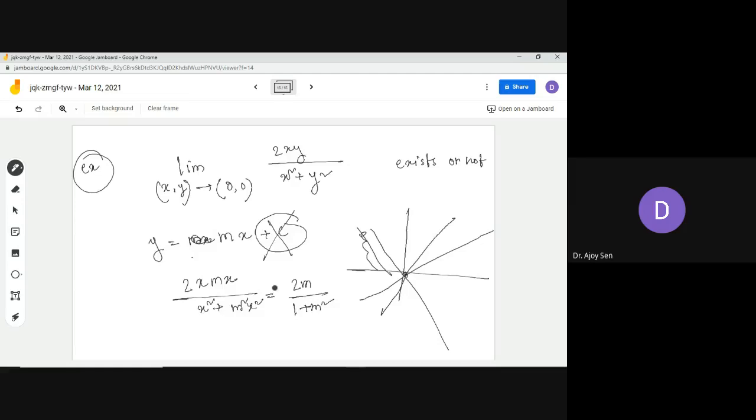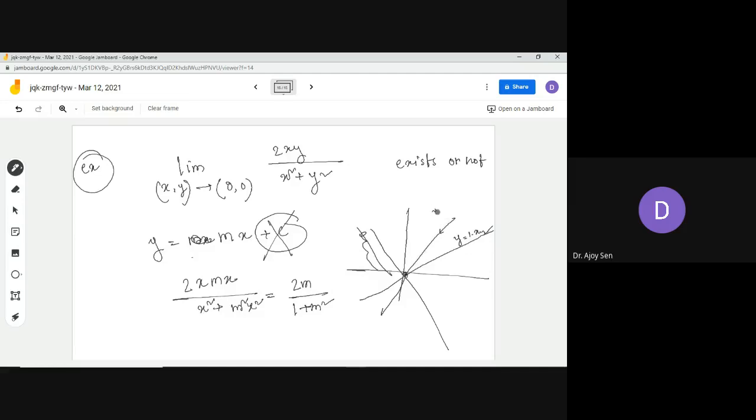So you see, if you choose y equals mx to be the straight line y equals 1 into x, that means the value of m is 1, the value will be 2 into 1 divided by 1 plus 1 square, that means 1. Now for another line, the value of m will be different.